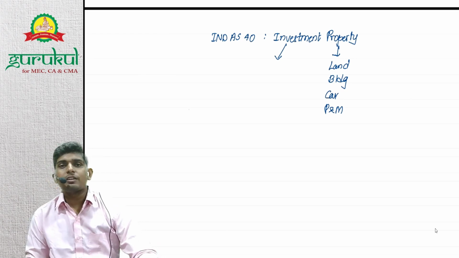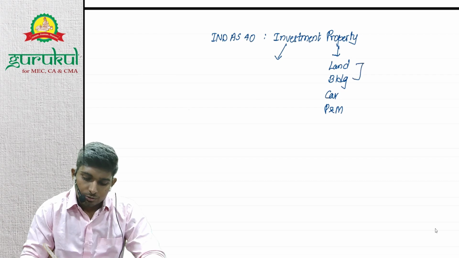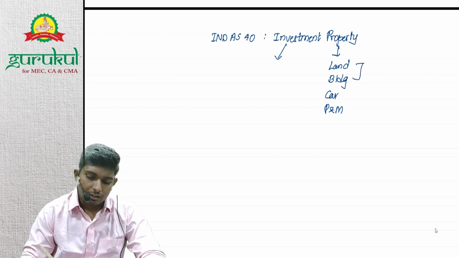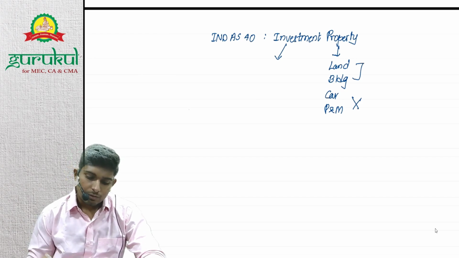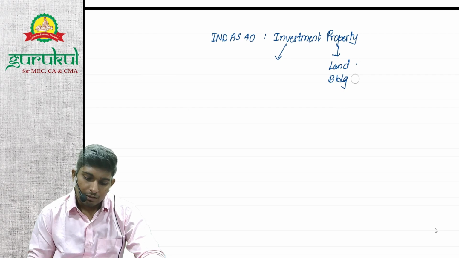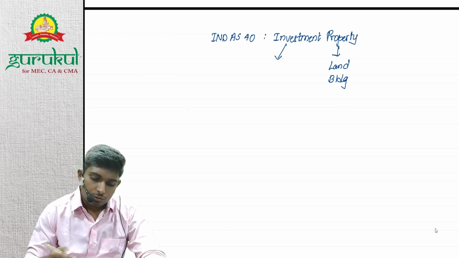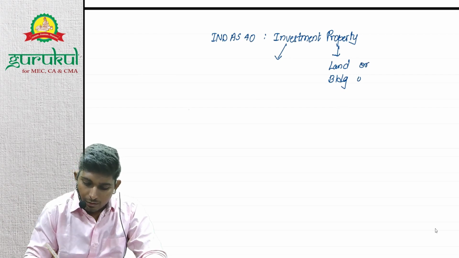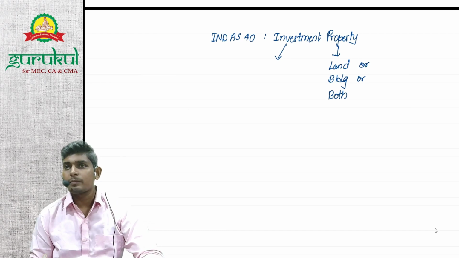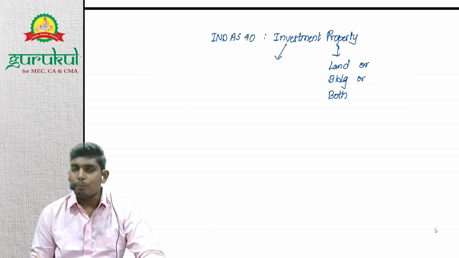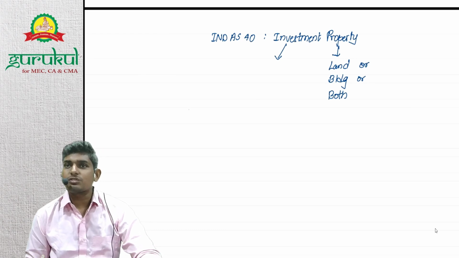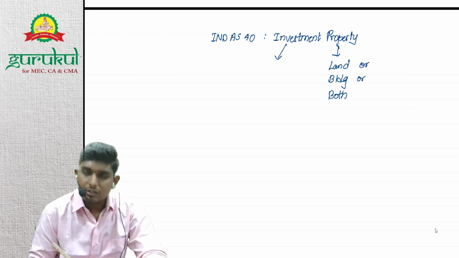As per Ind AS 40, only those two assets are property, and all other assets are not covered. So only land or building or both. These are property, right? So what does investment mean? Property which is purchased or constructed for investment purpose is investment property.